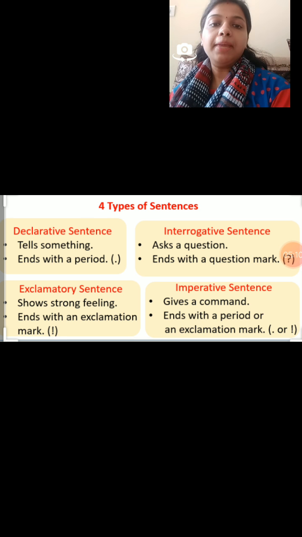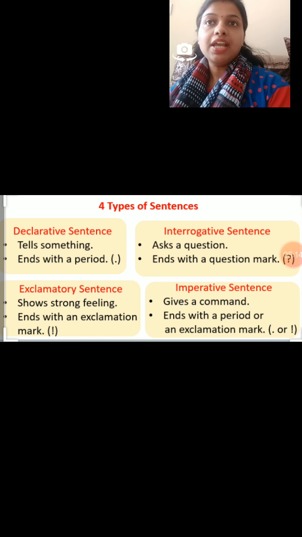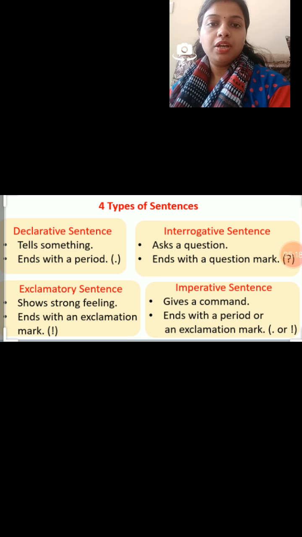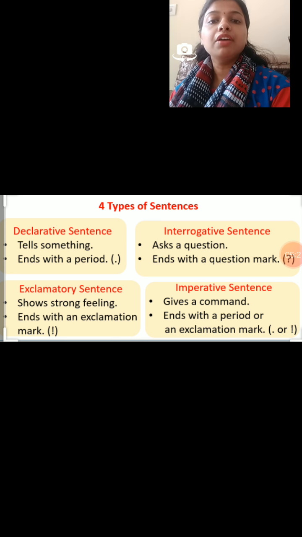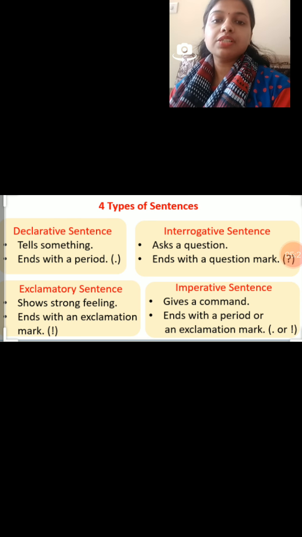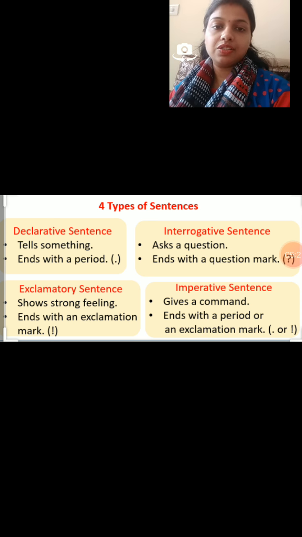And last, imperative sentence, which gives a command. If I say, sit down students, so this is my command to you. Please open the window. Okay, this is a request. Please open the window. So this is an imperative sentence.